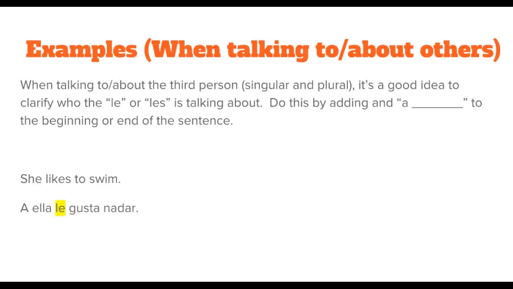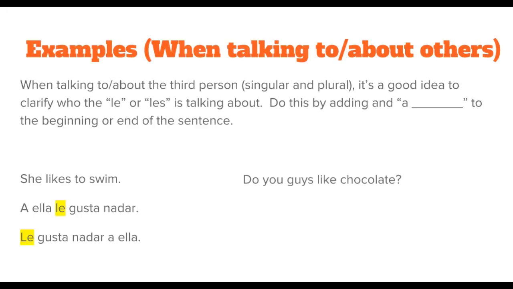The a ella is simply clarifying who the le is, because if I just said le gusta nadar, that could mean he likes to swim, she likes to swim, you as in usted like to swim. It could also mean my grandpa likes to swim, my little sister likes to swim. It could mean a lot of different things. So the a ella I could put at the beginning, or I could put it at the end of a sentence, le gusta nadar a ella. Either one is correct, but I would say it's a little bit more common to see it at the beginning of a sentence.